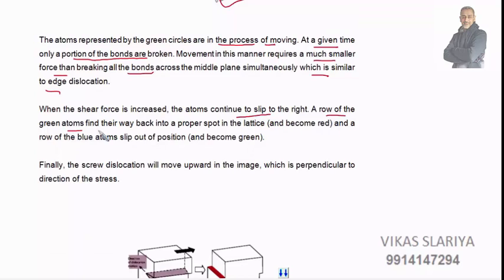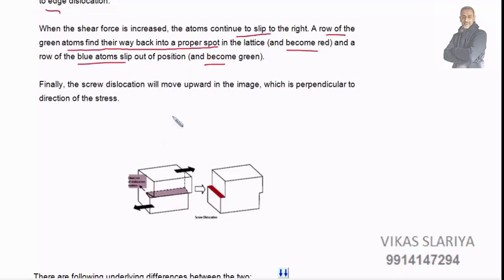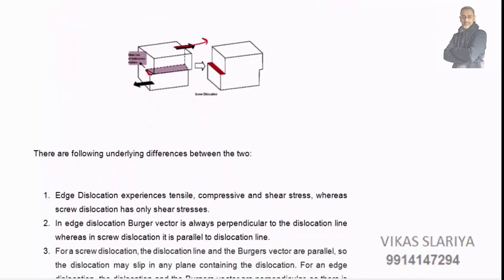A row of green atoms find their way back into the proper slot in the lattice and become red, and a row of blue atoms becomes green. Finally, the screw dislocation will move upward in the image. Okay, this is the direction of motion, and it is perpendicular to the direction of stress.